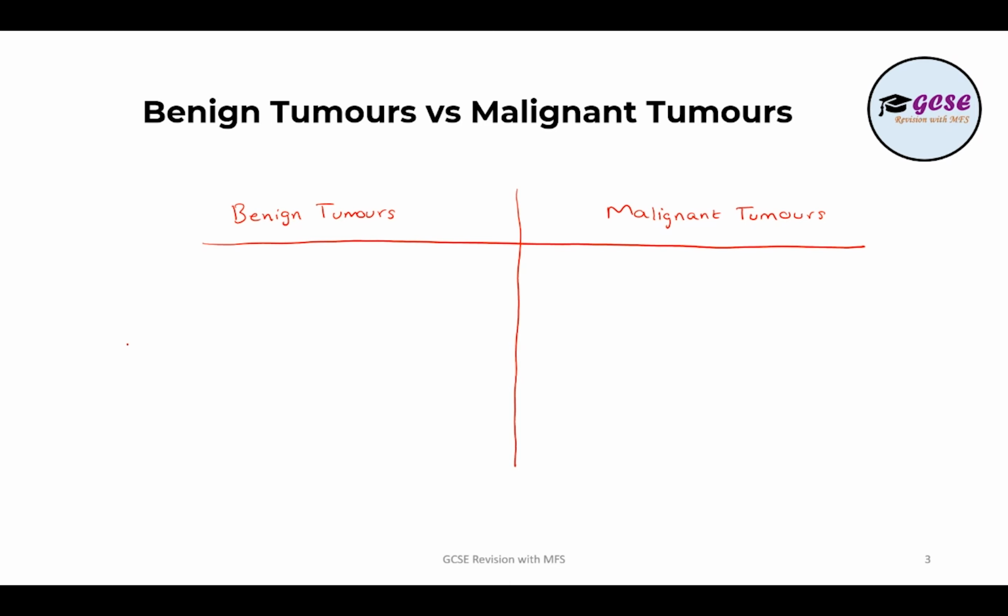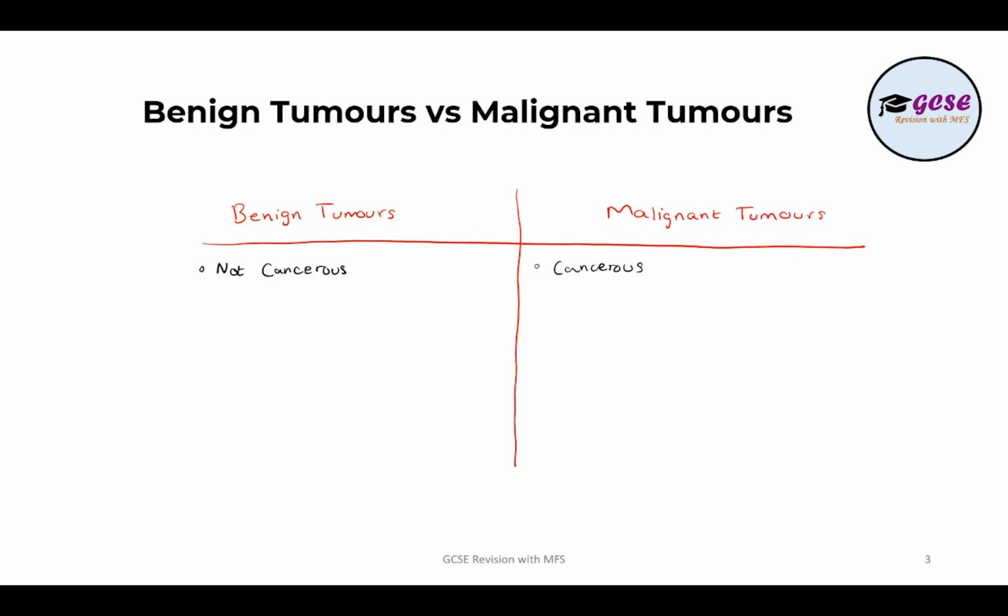Okay, so I've just drawn out a table there. Now, benign tumors, they are not cancerous. And malignant tumors, they are cancerous. That's the first key difference.